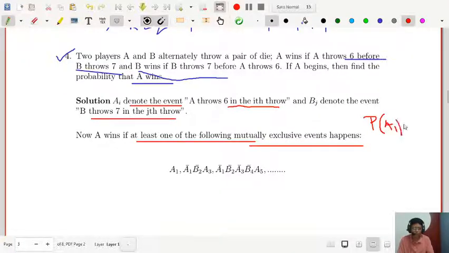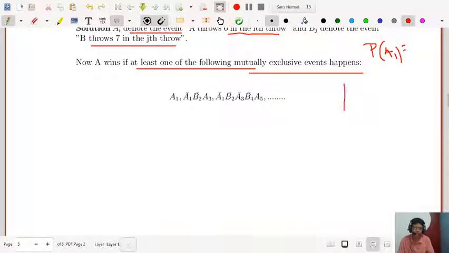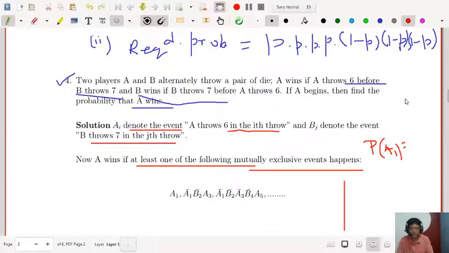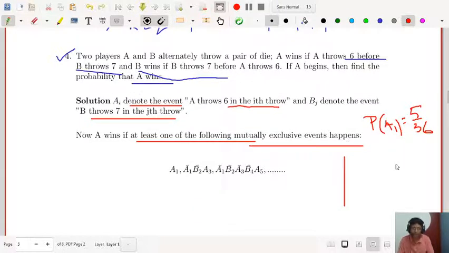What is the probability of A1? There are 5 cases of 6. You can get the 6 in 5 ways, right? 4 2, 2 4, 3 3, 5 1, 1 5. So there are 5 cases, so 5 by 36 is the probability. And what is the probability of getting 7?